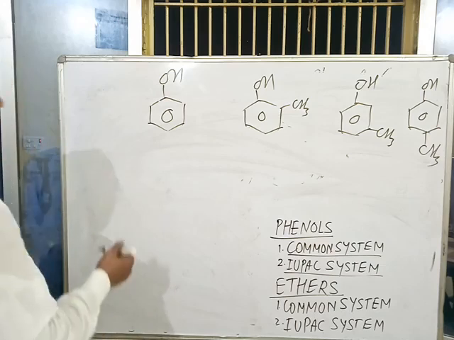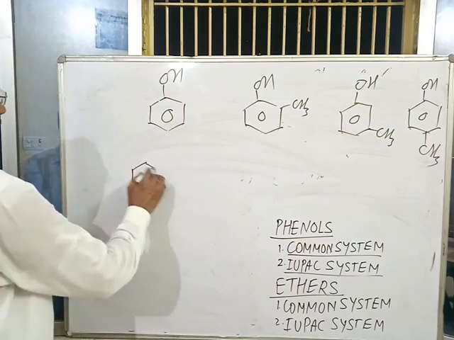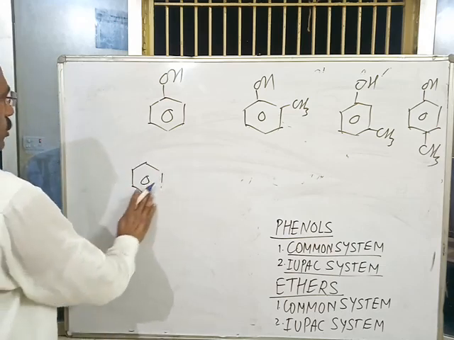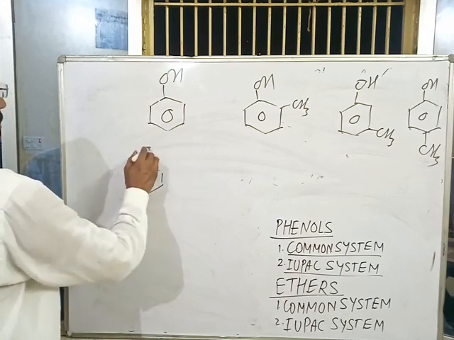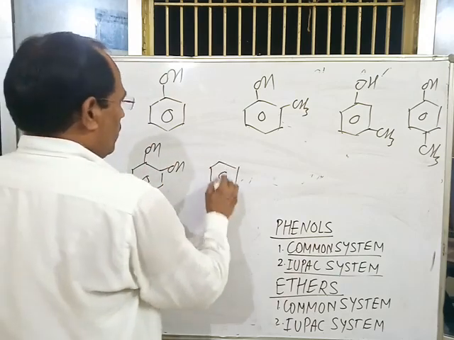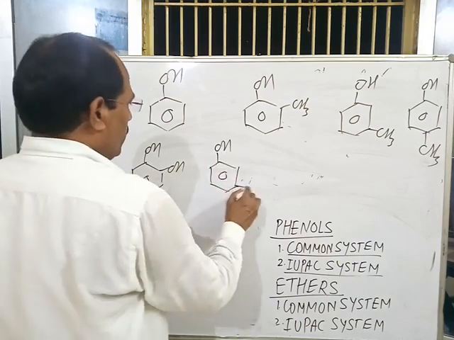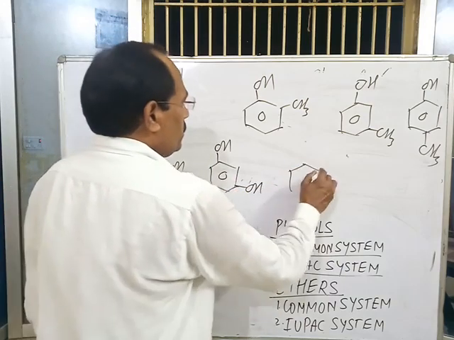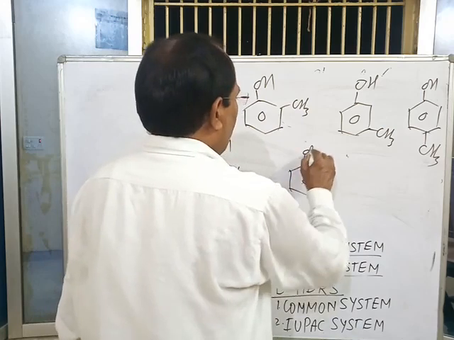But in case of dihydrate phenols, two OH groups are attached to the carbon atom of benzene ring. These are dihydrate phenols.